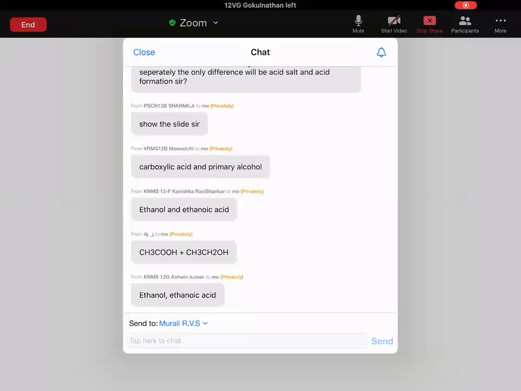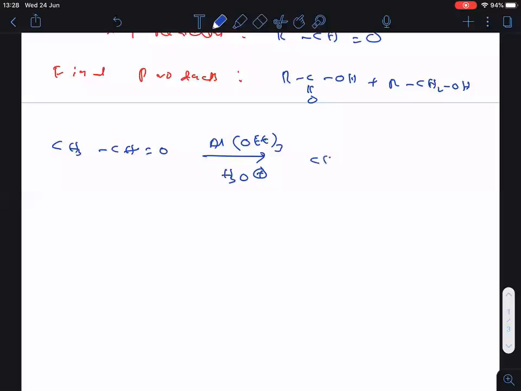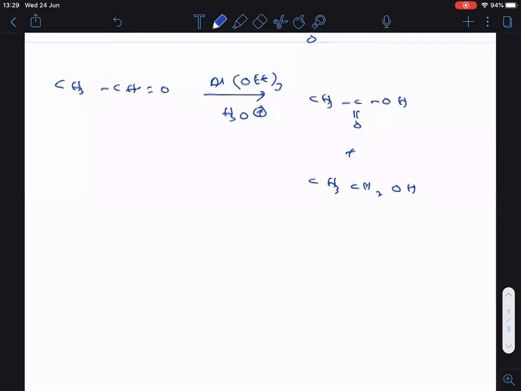Yes, most of the students are giving the very correct answer. So what is the acid formed here? CH3COOH. Clear? Then what is the alcohol formed? CH3CH2OH. Is it clear, everyone? One is acetic acid and the other one is ethanol. Then after, one more question I want to take here.